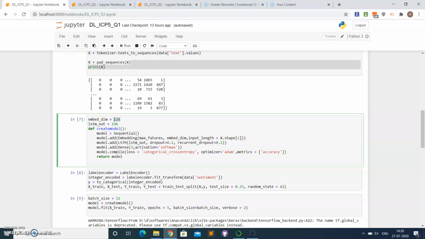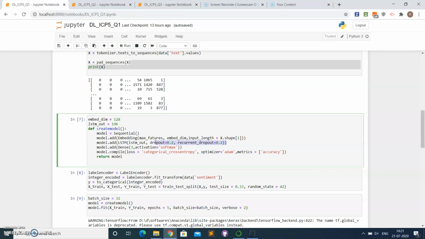The LSTM layer has around 196 neurons. Coming to the model, we have added the embedding layer, where we have applied the max features, with 128 neurons, and then the LSTM layer with 196 neurons as well. Here the dropout and the recurrent dropout are set at 20%.